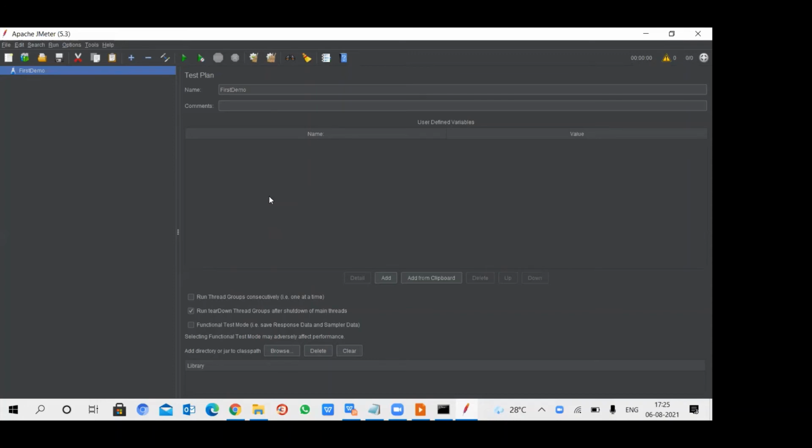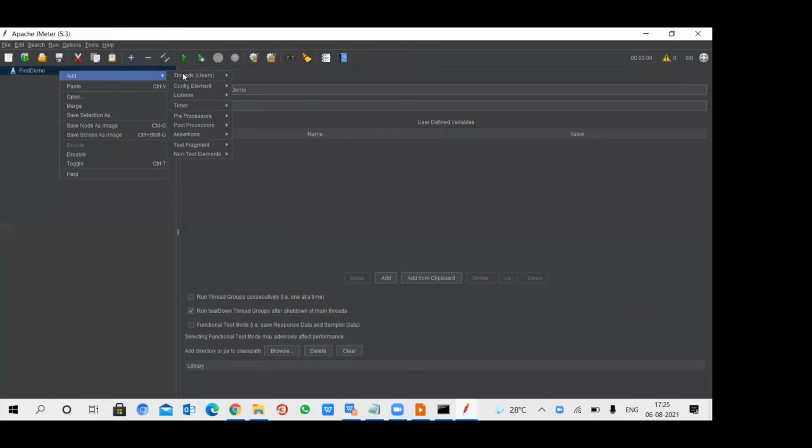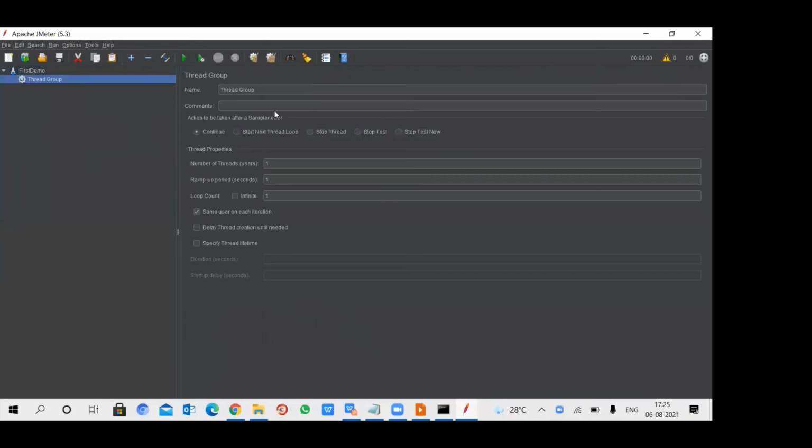These three main things we have to configure in our test plan. To hit the server we have an option called sampler, but before that we have to go via thread group.